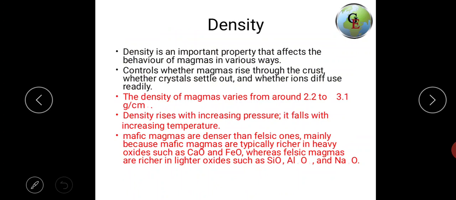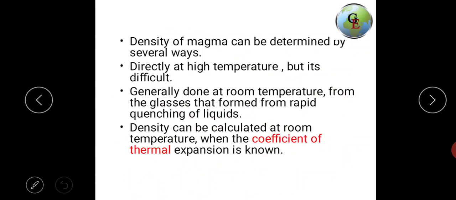Mafic magmas are denser than felsic ones, mainly because mafic magmas are typically richer in heavy oxides such as calcium oxide and iron oxide, whereas felsic magmas are richer in lighter oxides such as silicon oxide, aluminum oxide, and sodium oxide. The density of magma can be determined in several ways, directly at high temperature, but it is difficult, and generally done at room temperature from the glasses formed from rapid quenching of liquids.